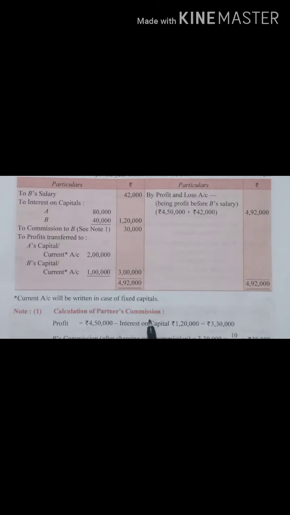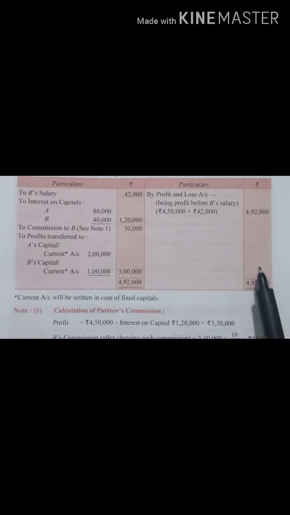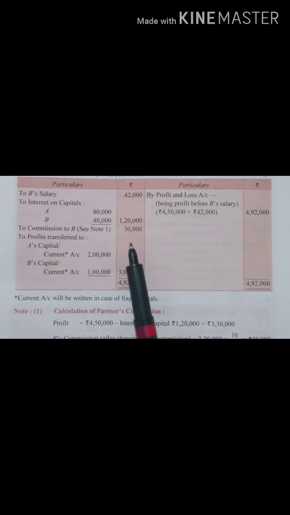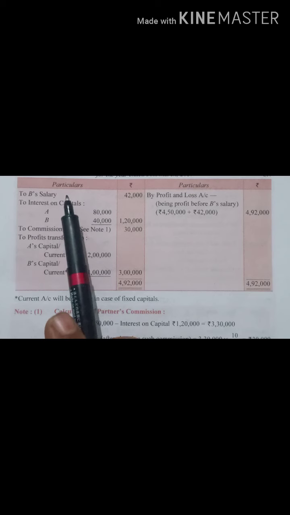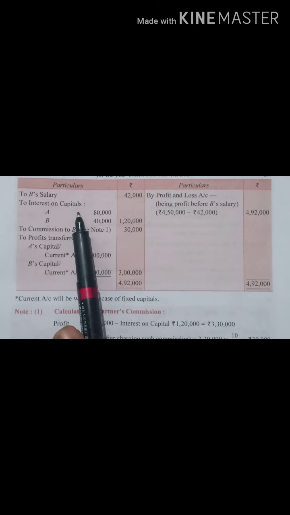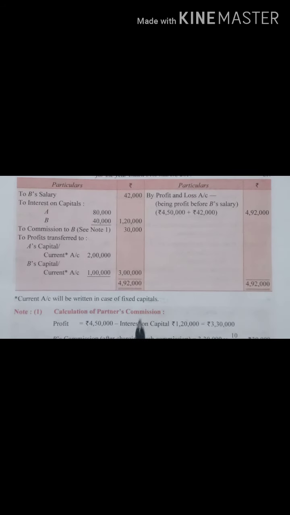Now how will you give commission to B? First and foremost, you will check out the profit roughly. Fine, that is what I have told you. Now to check out the profit roughly, you will take the total balance and reduce whatever entries have been passed so far. So how many entries have you passed? You have passed the entry of salary and interest on capital, right? So you will reduce the salary and interest on capital.